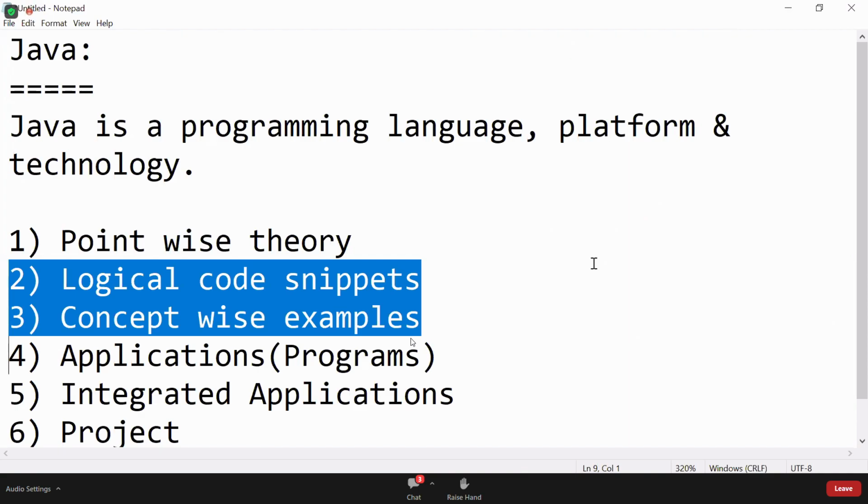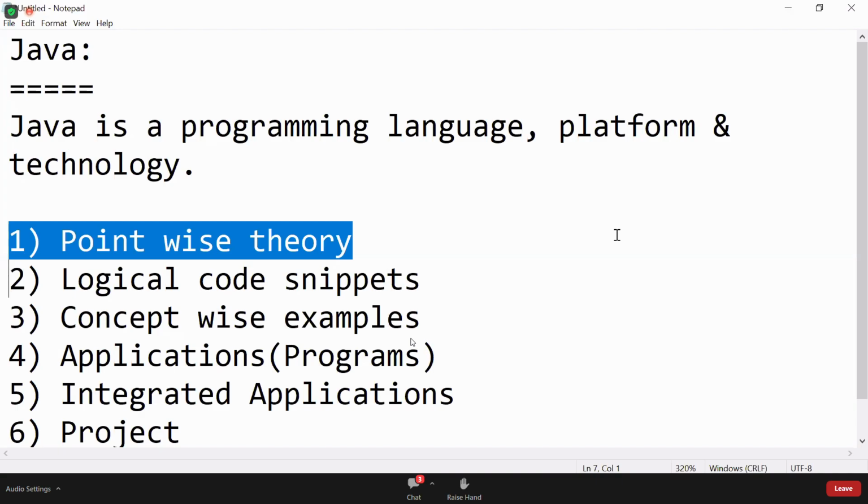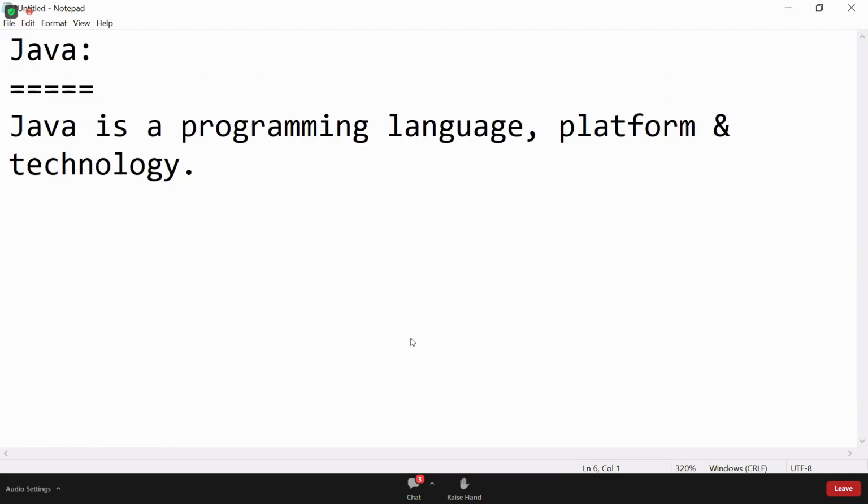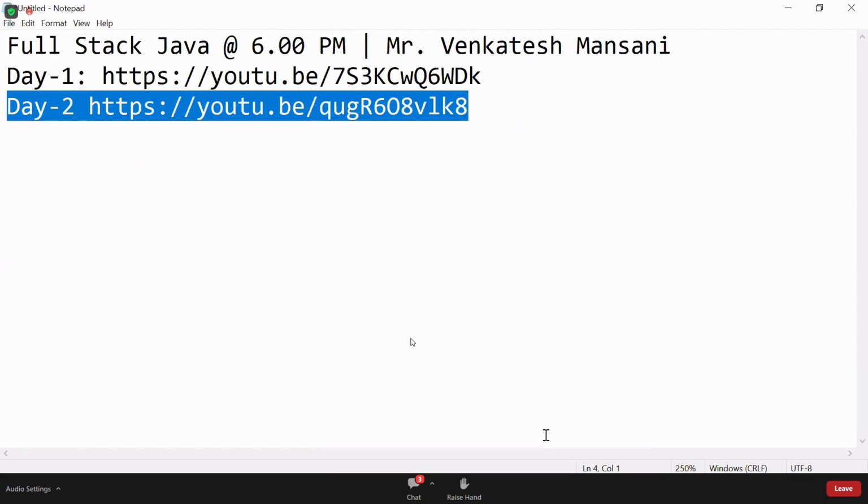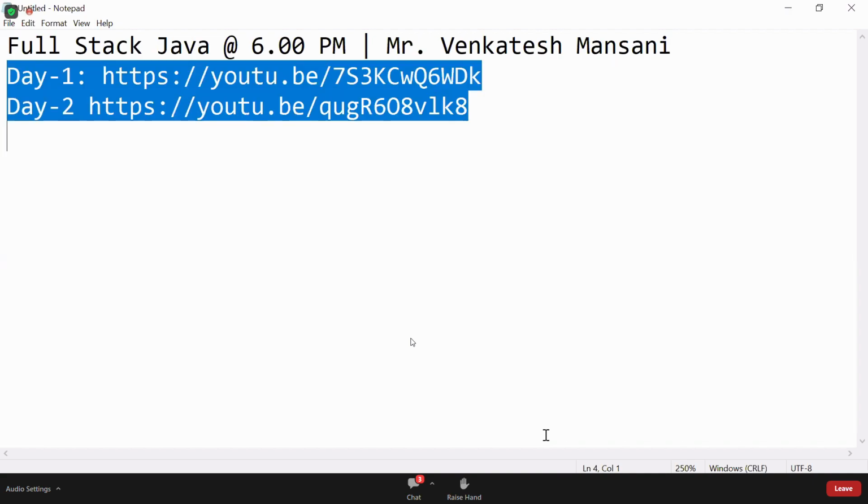And weekly, one test, a sudden test. I won't inform when I'm going to conduct it. Okay. Weekly, one assignment, compulsory. Then only you'll get the subject. Only attending classes is not enough. Remember, don't forget. Those who missed, you watch those two videos, you'll understand what exactly.